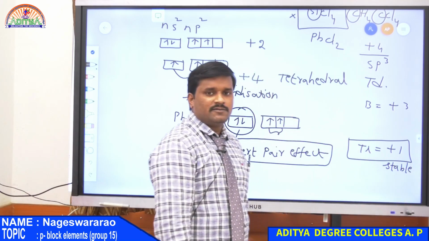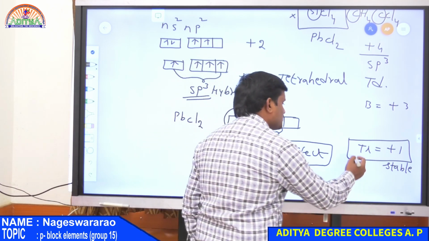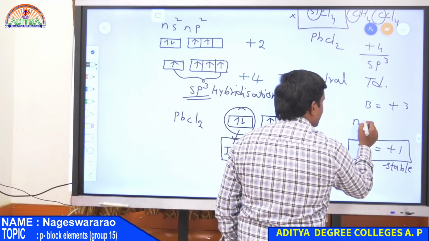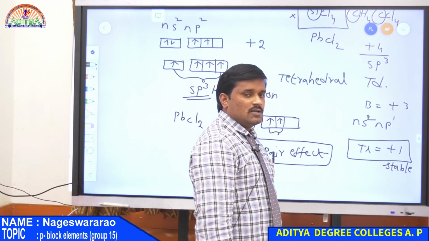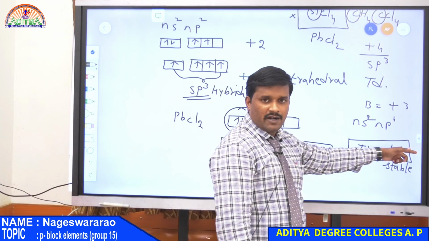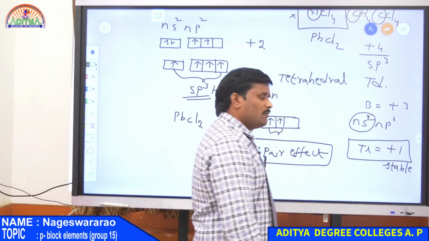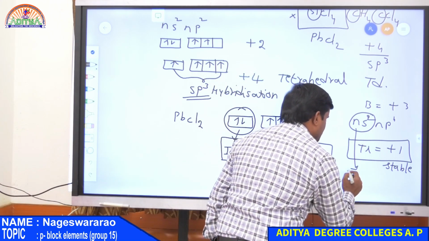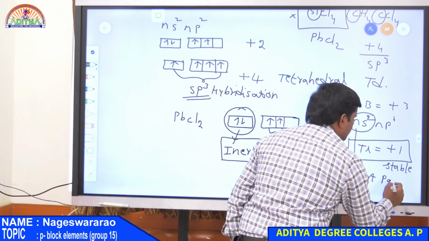Stable oxidation state of thallium is +1, it does not exhibit +3. Again, this is also due to inert pair effect. In the case of boron family, electronic configuration is ns2 np1. So here only one electron present in p orbital is involved in the bonding, and these two electrons present in s orbital do not involve in the bond formation, and hence this is also inert pair effect.